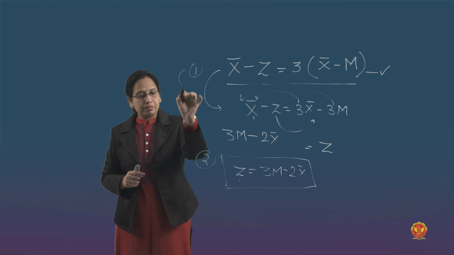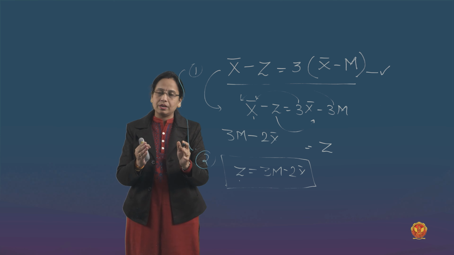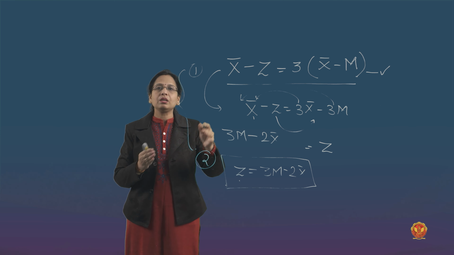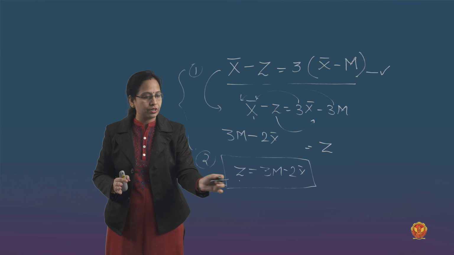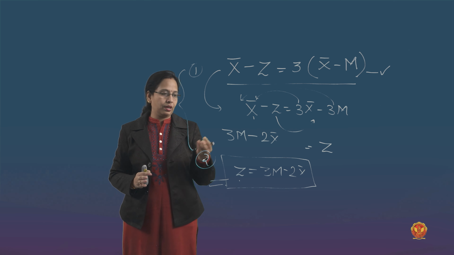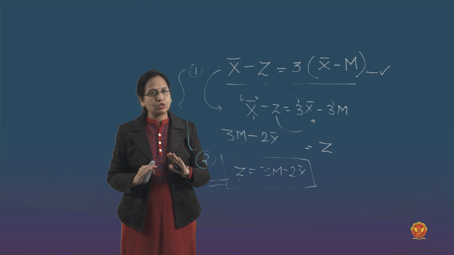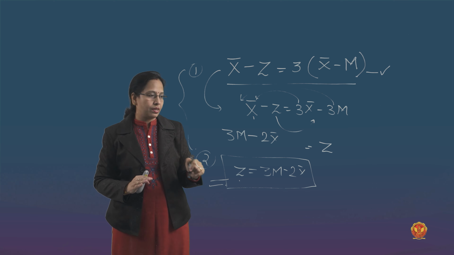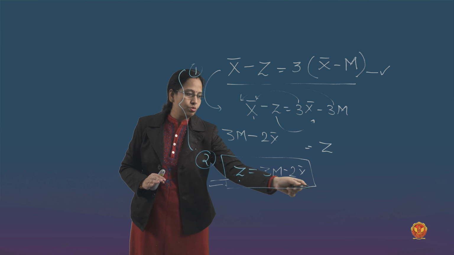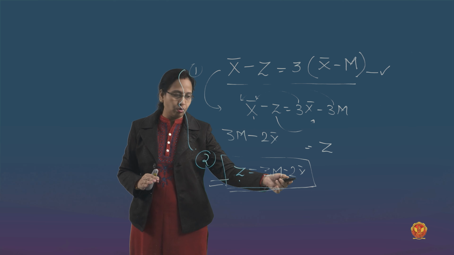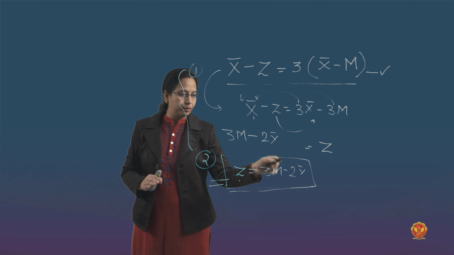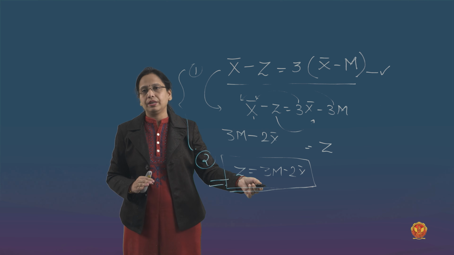Remember, in case some numerical appears in front of you and they ask you to calculate mean, median, mode, all three, you need not calculate all three. We can use this relationship. We can calculate mode, we can calculate median. After doing that much exercise, you need not do the exercise on the third. Simply use this relationship: calculate any two variables, and then put them in the relationship and identify the third variable.